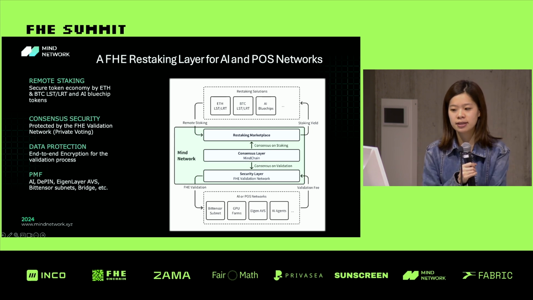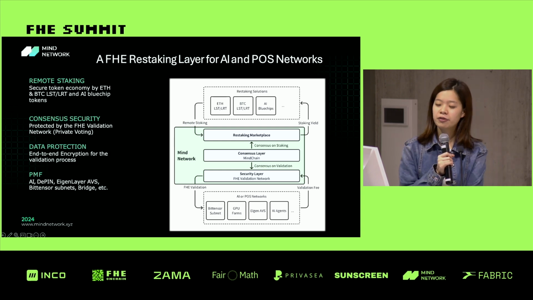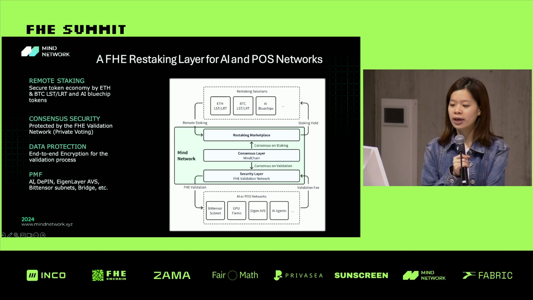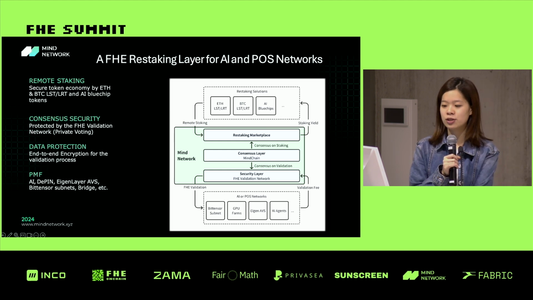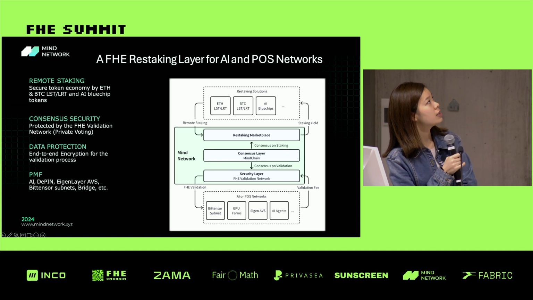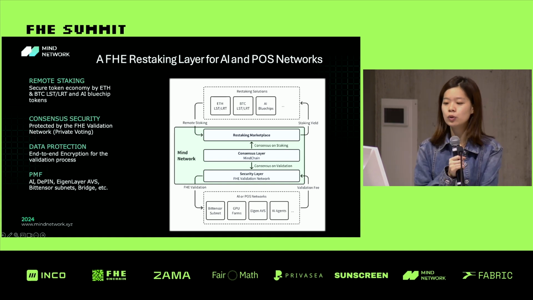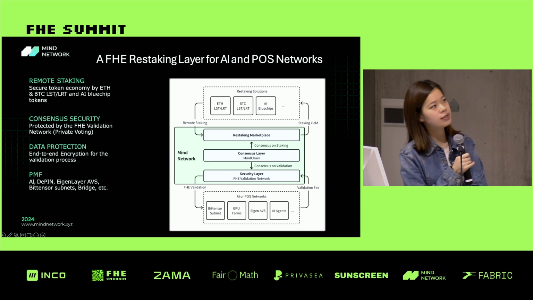As we can see on the left side, we have basically four properties. First one is remote staking. We can support secure token economy by ETH or BTC, LST, LRT, and AI blue chip tokens. The second one is our most important one: our scheme supports consensus security.